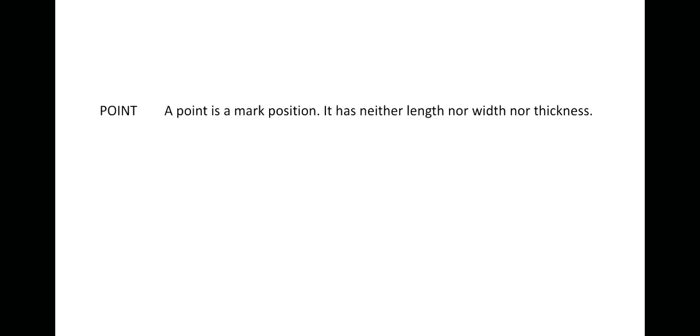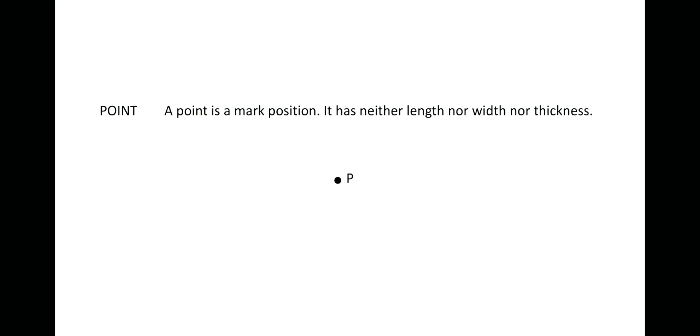Point. A point is a marked position. It has neither length nor width nor thickness. Or in other words we can say that it has no dimensions. A dot represents a point and a letter P also represents a point.